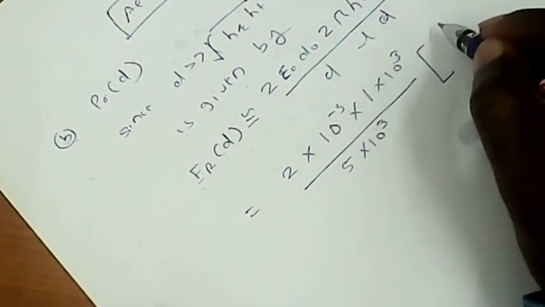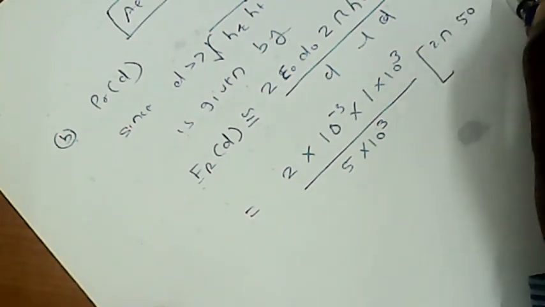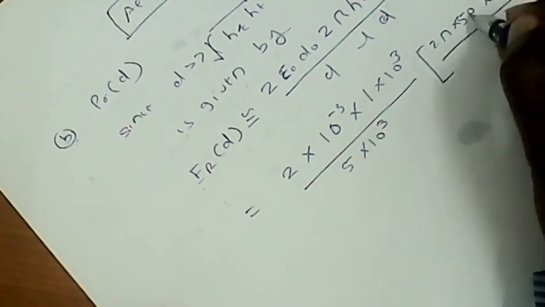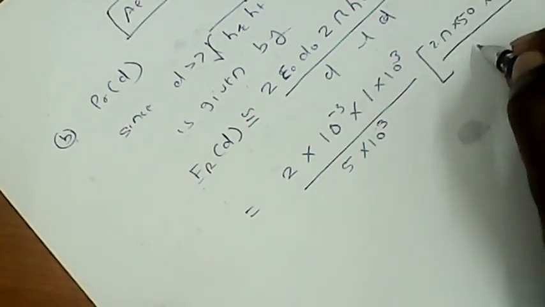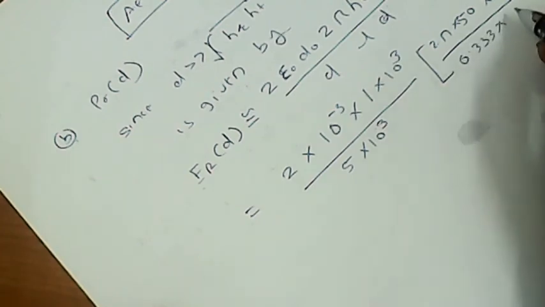Put the values: 2 pi into 50 into 1.5, the height of the transmitting antenna and the height of the receiving antenna, divided by wavelength 0.33 and distance d equal to 5 into 10 to 3.